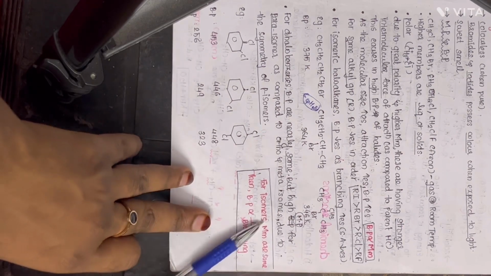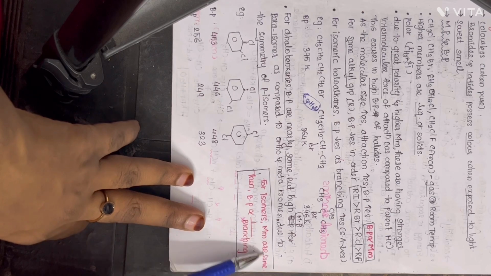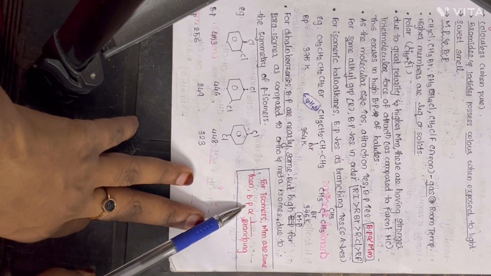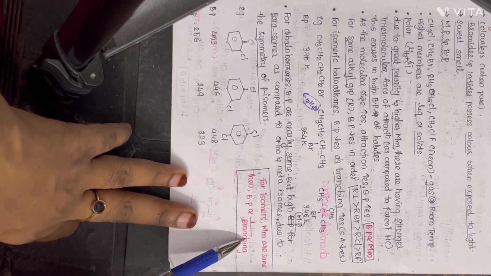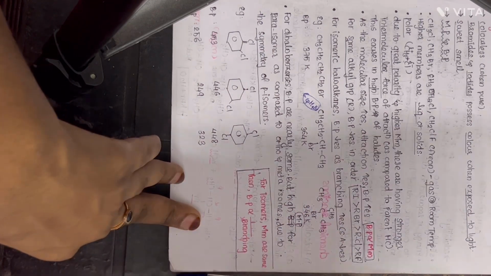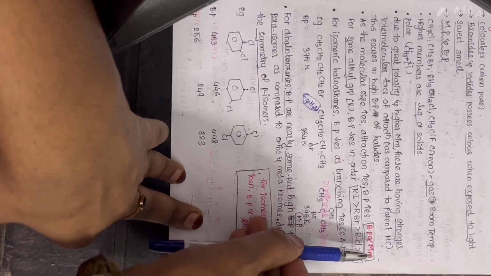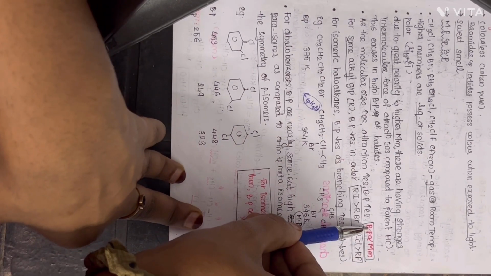So for isomers, molecular masses will be the same. So we can say boiling point is inversely proportional to branching. Here, for all hydrocarbons, haloalkanes and haloarenes, as the molecular mass increases, boiling point increases.